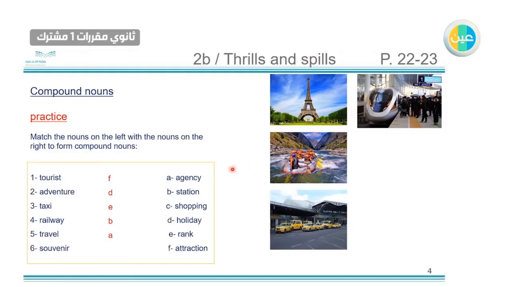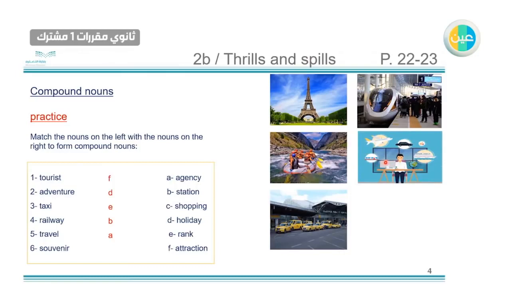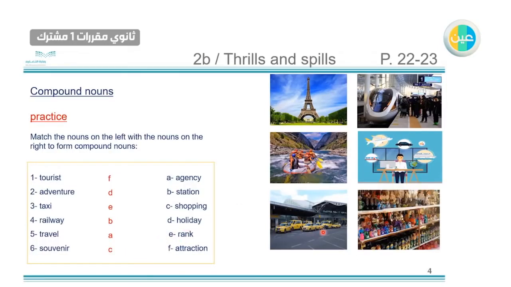Travel agency. It's like an organization, like when you call to book a flight or to rent a car and some other services like here in the picture. The last one, souvenir shopping, like this. It's things that you will buy or take as a reminder of the place you visit.